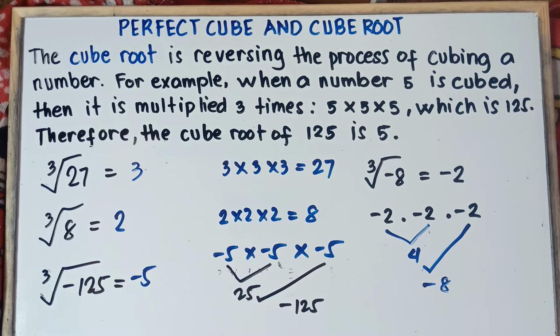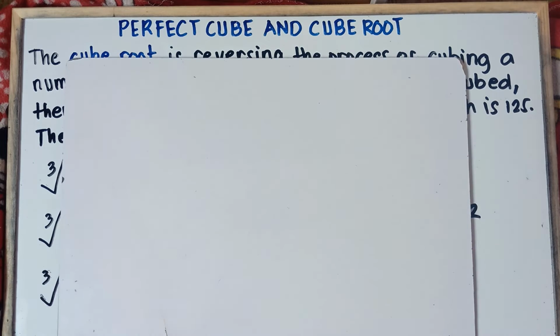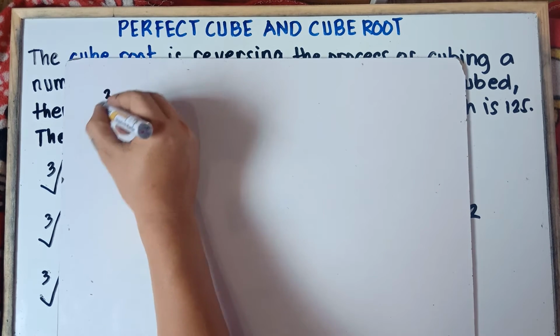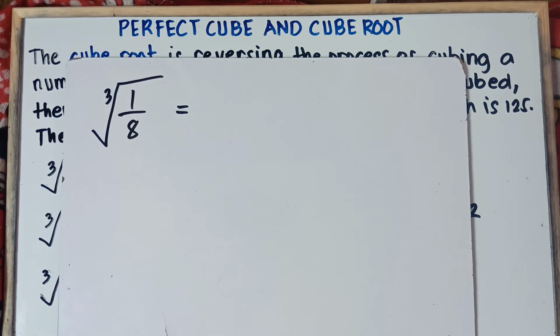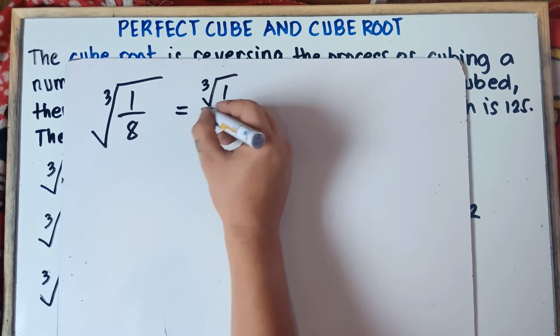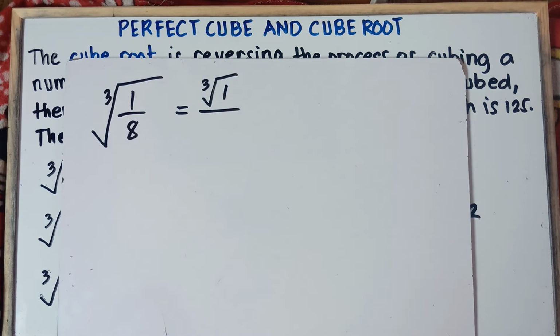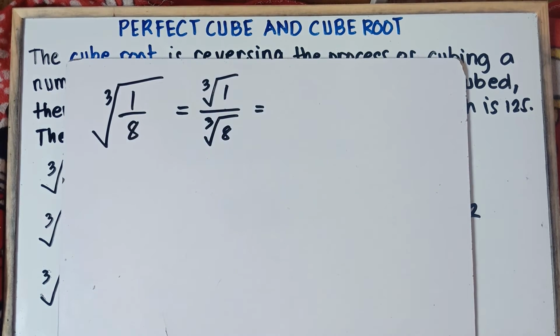Alright, now what if you have a fraction? What if I say the cube root of 1 over 8? What's the answer, class? The cube root of 1 over 8. So we can write this one individually. We can write this one as the cube root of 1, the cube root of the numerator, that is 1, and then the cube root of 8. So once again, class, you can write this one individually.